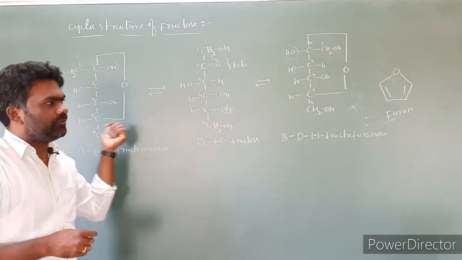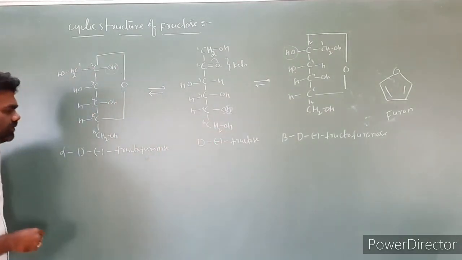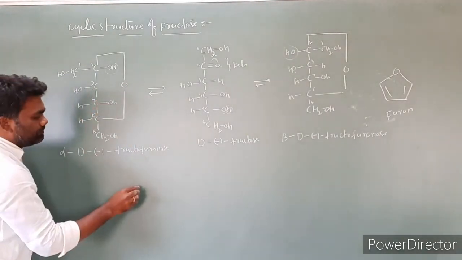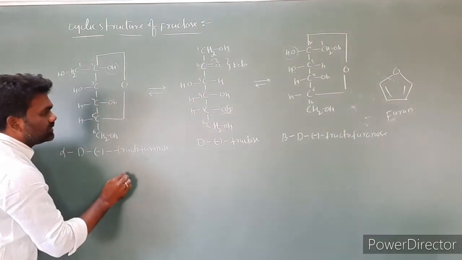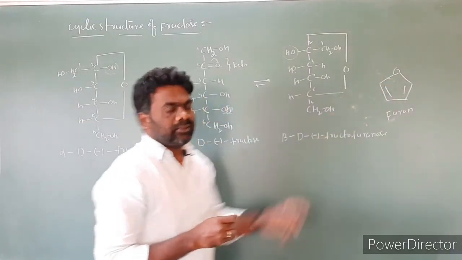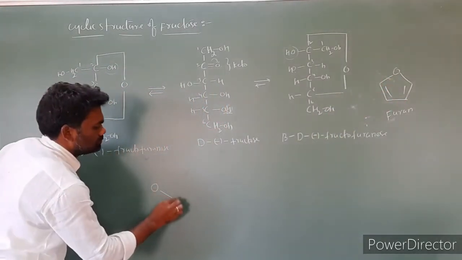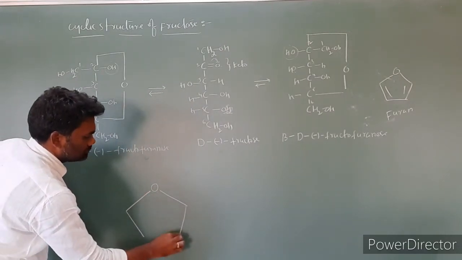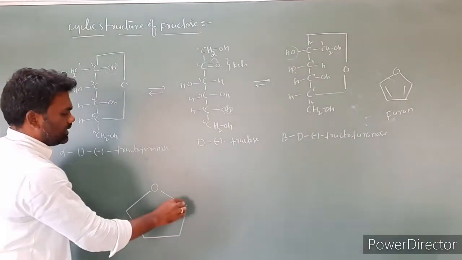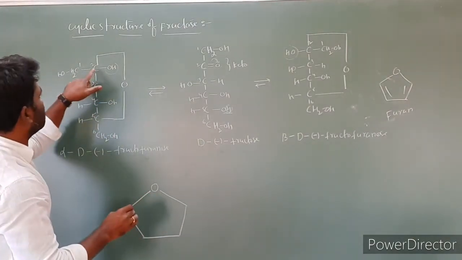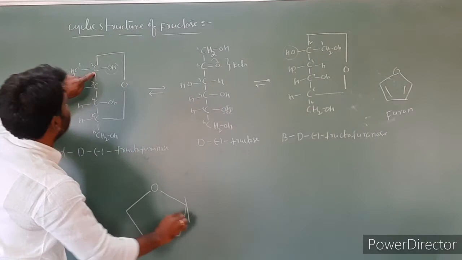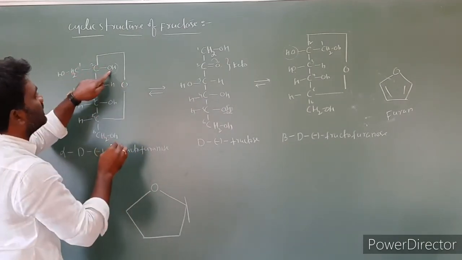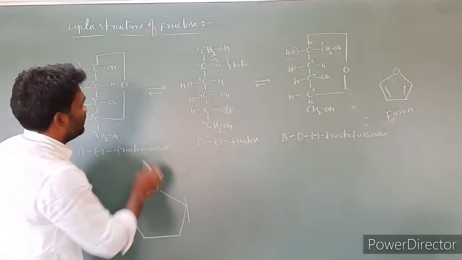The open chain is converted into Fischer projections. Next we have to convert into Haworth projections. This one I am taking oxygen. Similarly I am taking oxygen. Right, this is the second carbon. This carbon I am taking. At the second carbon, OH is present, and this is the hydrogen. OH is present at the right side.